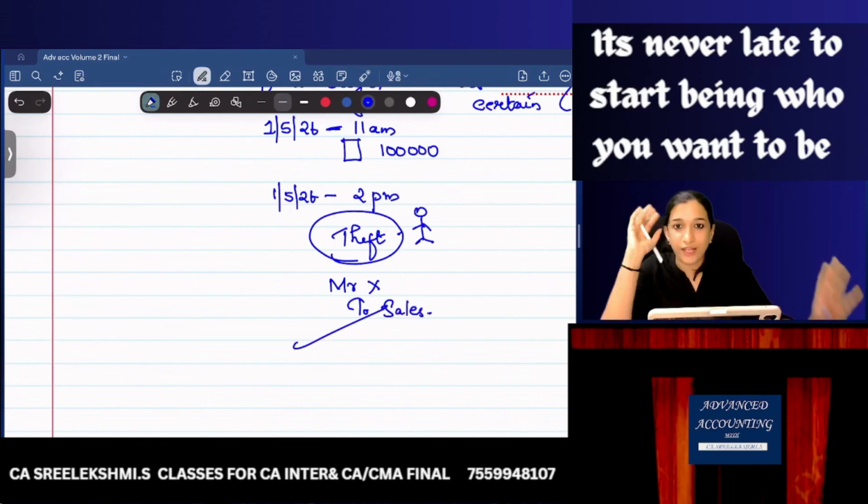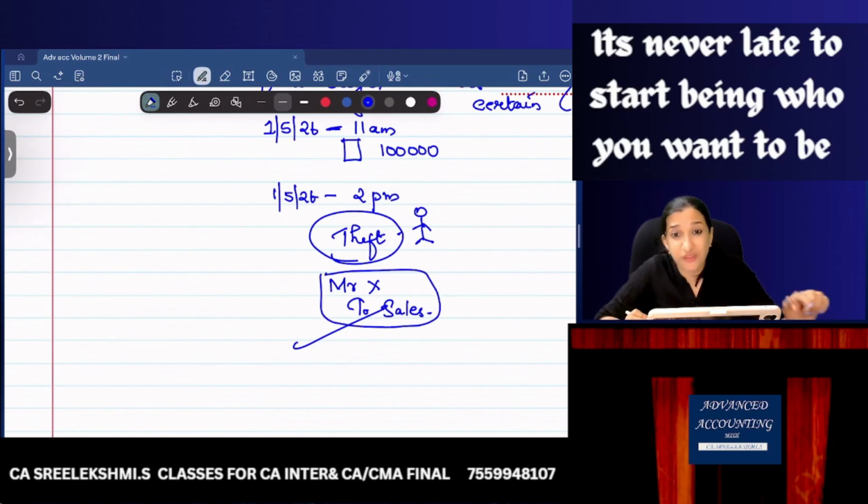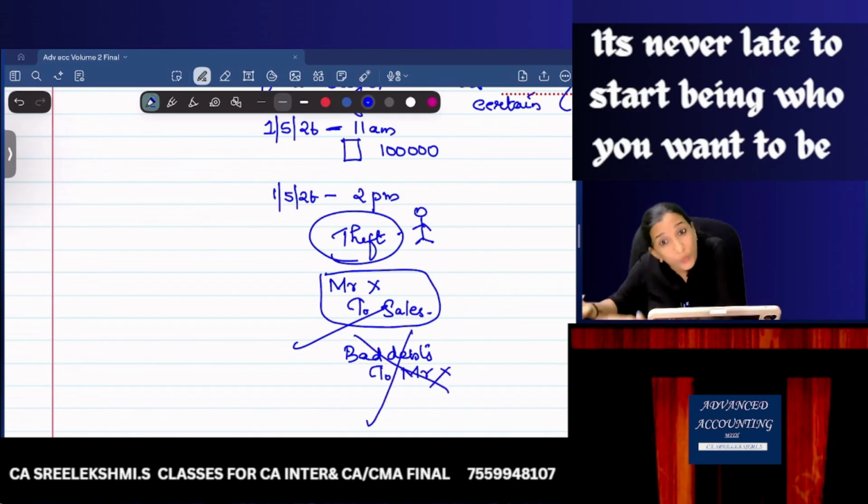Correct. But imagine if Mr. X is my uncle, and when I raised the bill, he was like, don't forget I am your uncle, so don't ask me to pay for it. Now I am sure that my uncle is not going to pay me the amount. Then what should I do? Can I pass this journal entry Mr. X to sales? If I pass the journal entry, my sales will increase, but I'm sure that I'm not going to get it. So next entry, bad debts to Mr. X? No. That is subsequent uncertainty.